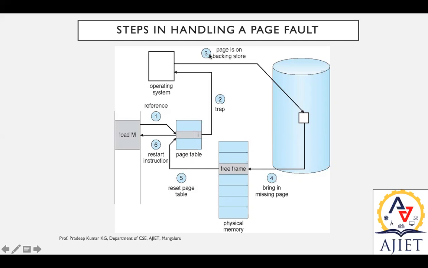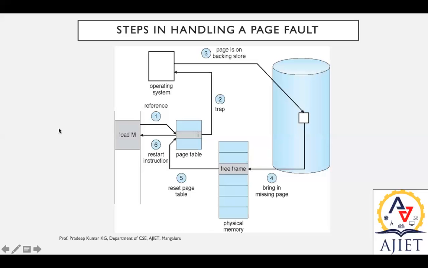The third operation: the page is on the backing store, that is, in storage. From that storage, we make a request to bring in the missing page. Physical memory is then loaded with that data from there into a free frame, which is now occupied. From there, update the page table, that is, reset the page table. Then restart the instruction, wherever we stopped or aborted because of the invalid bit, and start from the same position.